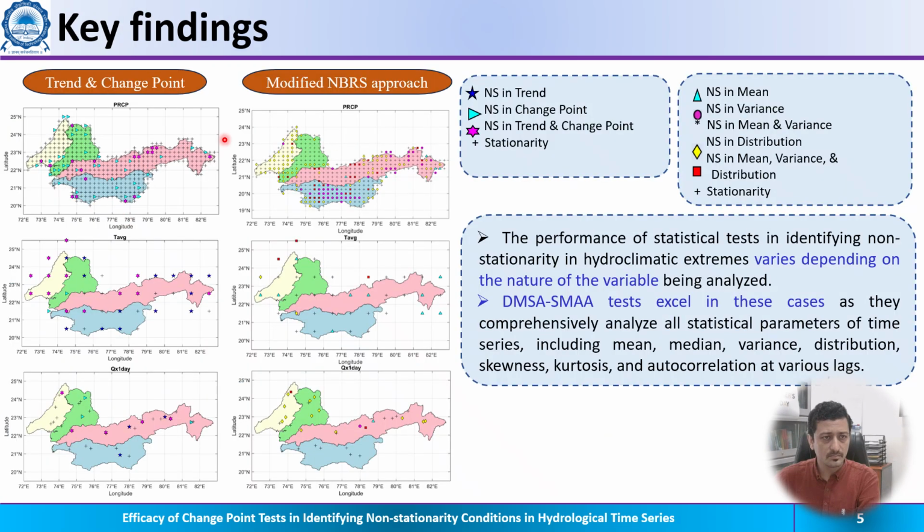Results indicate that for annual total rainfall, the legends are given here for interpretation. We can see that change point is not showing any significant change, but distribution and variance are changing based on the NBRS process, which is inducing non-stationarity. Further, results also show that the average temperatures are largely non-stationary when we look from the change point, but the NBRS approach gives a different picture. Similarly, the NBRS approach shows that in the streamflow extremes, distribution non-similarity is mostly observed.